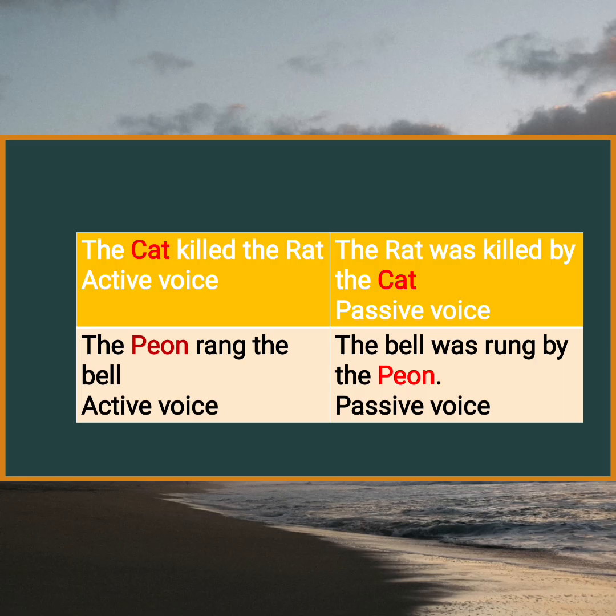Now, for a better understanding, I have given you a tabular form. The cat killed the rat, active voice. The rat was killed by the cat. Now see the interchange of the role again. In the first statement, the active voice, cat was the subject. In the second, the rat is the subject. In the first, rat was the object, it became the subject.